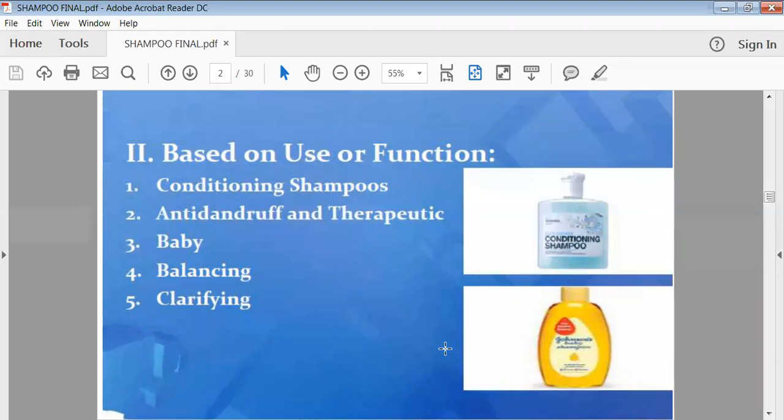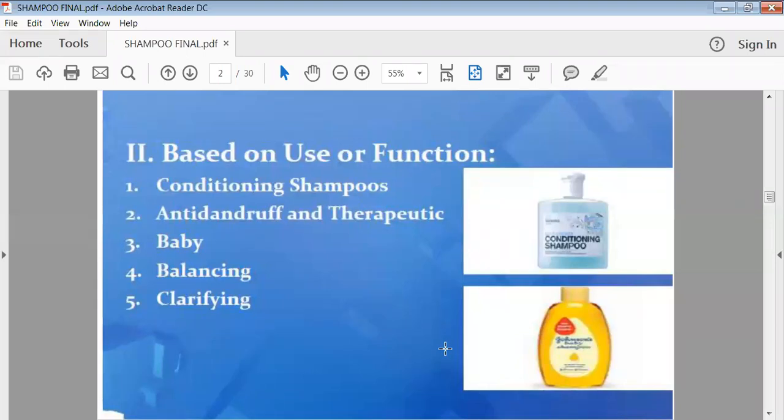Then there are baby shampoos. These baby shampoos are specially prepared for children because the optimum concentration of surface acting agent and preservative is maintained. If we use adult shampoo for a baby, then itching or some skin-related problems may appear, because babies or children cannot tolerate higher concentrations of preservative as well as higher concentrations of surface acting agents.